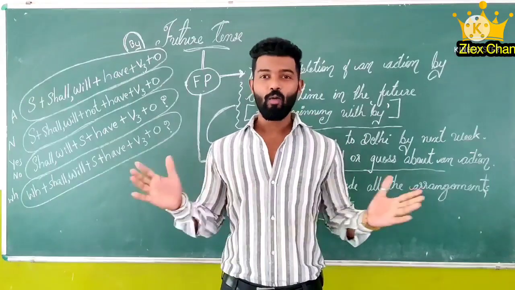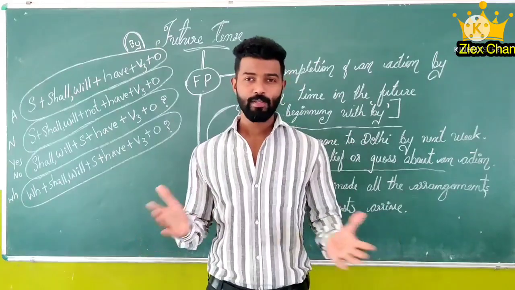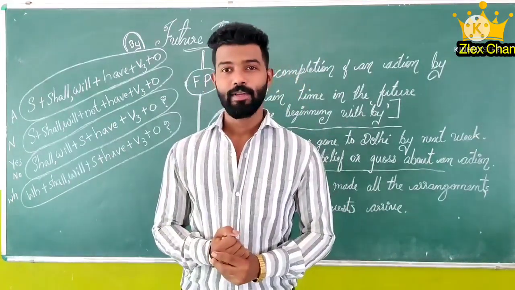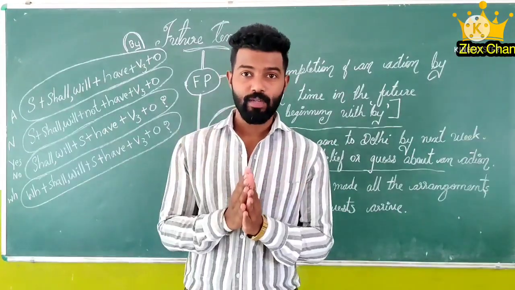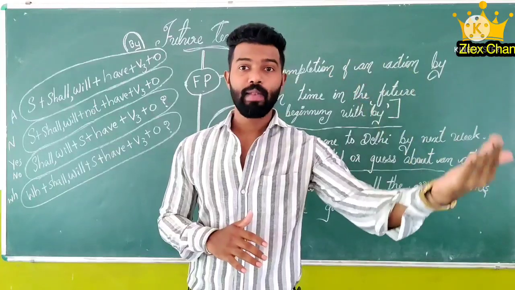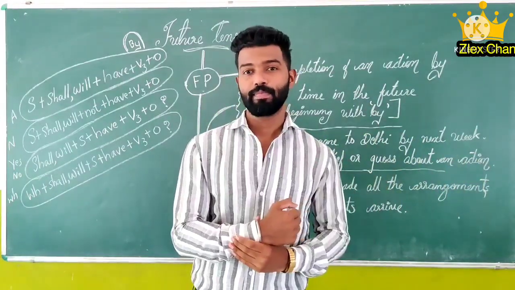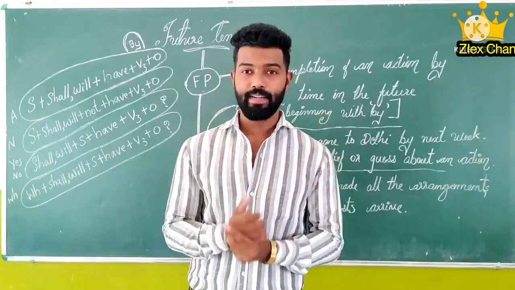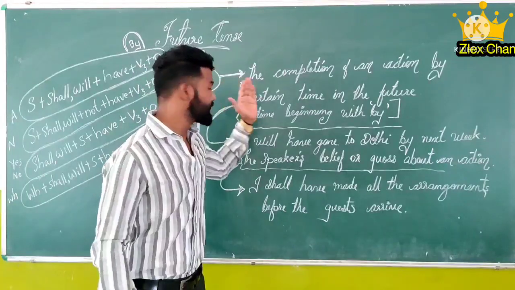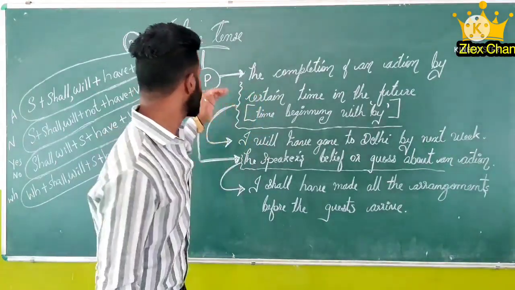Friends, now let's study future perfect. So what do you understand by future perfect? Future perfect: the action or event is going to take place in a definite time or in a perfect manner. So let's go through the usages, then you will understand much more.